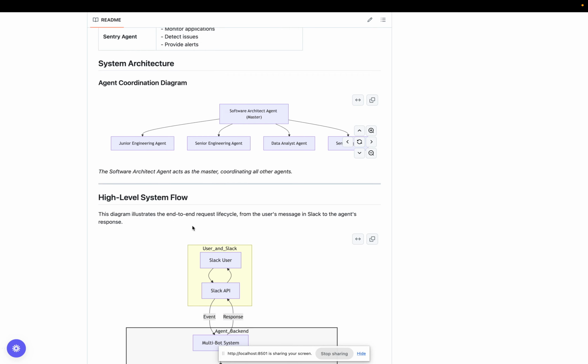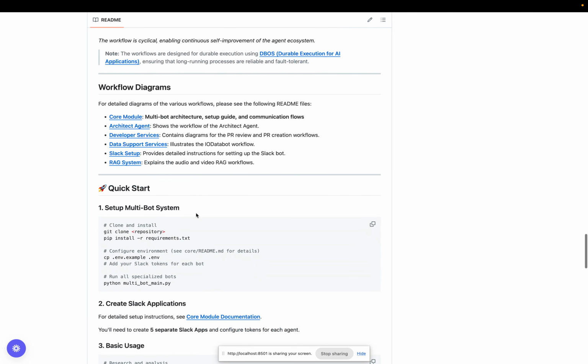So this is the agents and all these things. I would love to encourage people to go through these workflows, like the architect workflow, developer workflow, how we are creating a PR, reviewing the PR, and how the data agents and the Sentry agents work. You can go through all that, especially the architect agent, which is a research agent, a deep research project. It can prepare a research plan, and plan and execute the plan one by one.